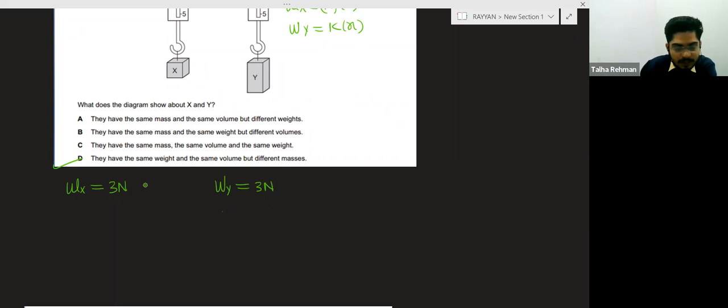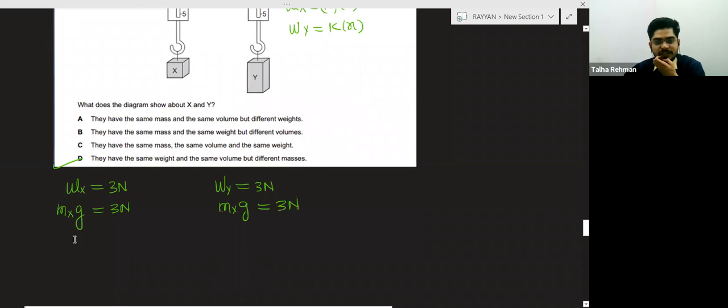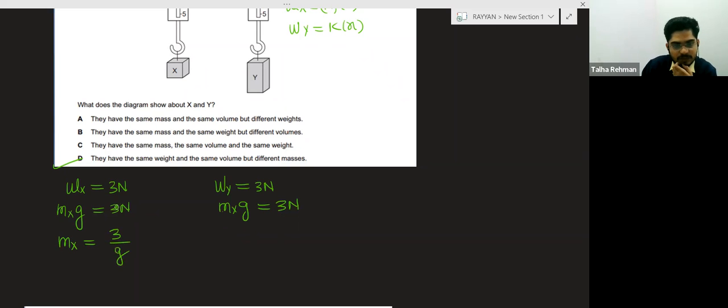Now talking about the mass. Weight is equal to mass of X into gravity, which is equal to 3 Newton. Mass of Y into gravity is also equal to 3 Newton. Why am I taking g the same? Because both masses are on the earth. So mass of X will be 3 over g, and mass of Y will also be 3 over g. So we can say the weight is the same and the mass is also the same.